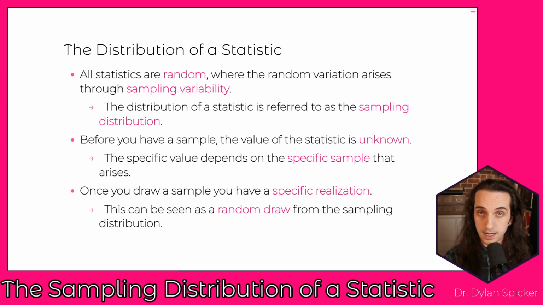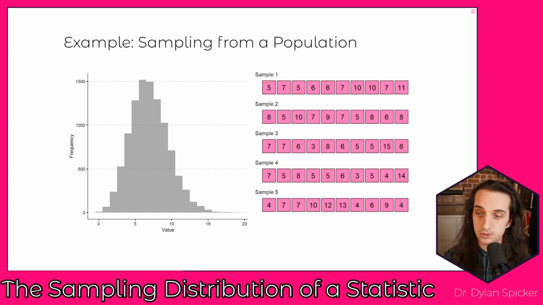If you think about rolling a die, the result you get when you roll a die is a random draw from 1 to 6, where each outcome is equally likely. Every single time you roll a die, that's what you're seeing, a realization from this random process. Every single time that we compute a statistic, we're getting a realization from the sampling distribution. Sampling distribution is the distribution of the statistic itself, and so every single time that we compute a statistic's value, we're going to be realizing something from our sampling distribution.